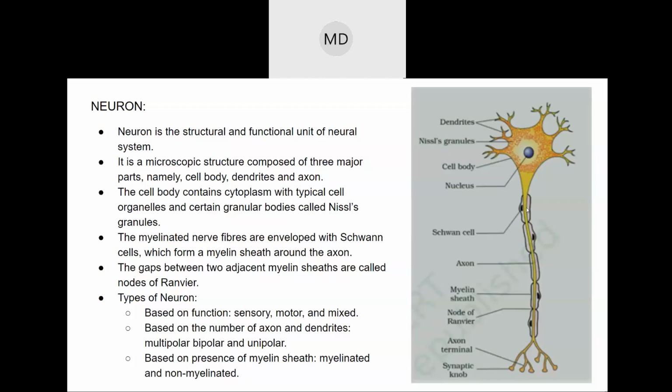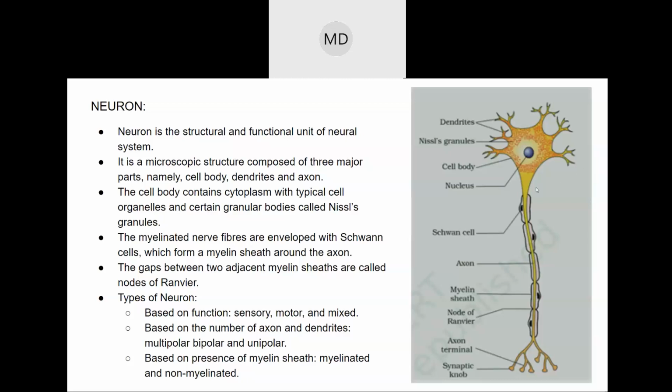And paper, rubber, glass, all these are insulators, not conductors. They will not allow electricity to pass through. That is why even if you touch electric wires with gloves on, you will not get shocked.